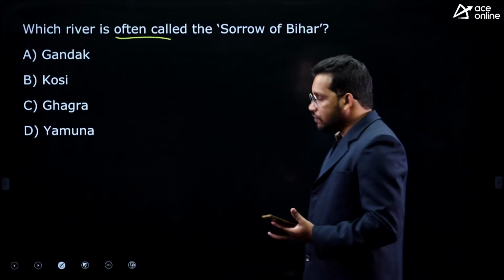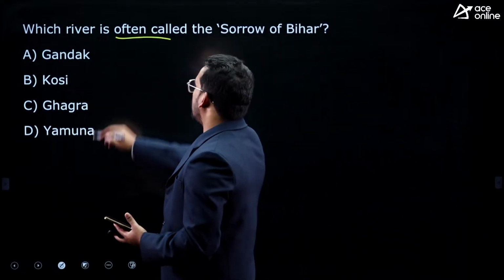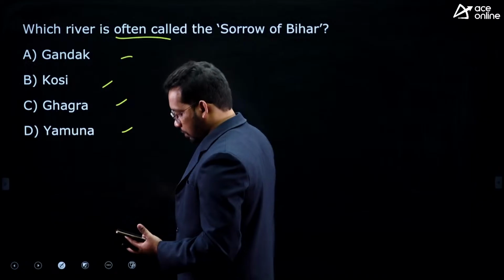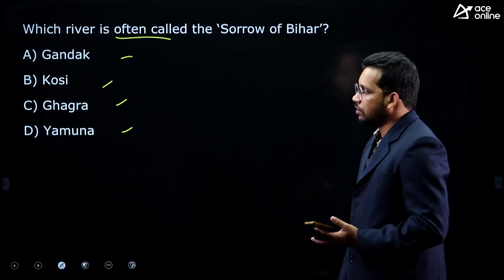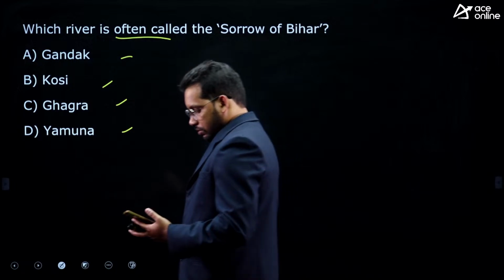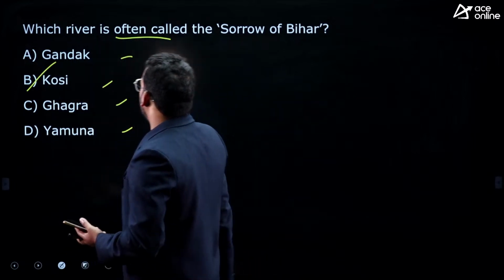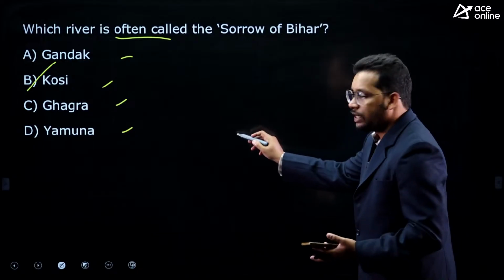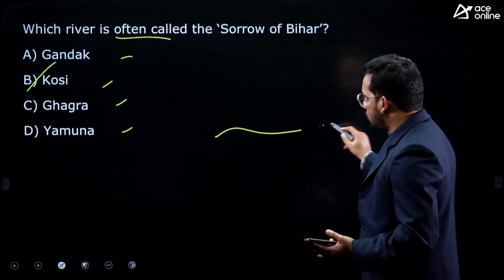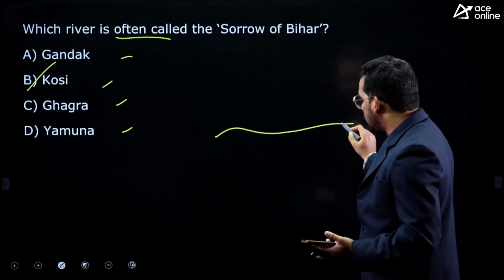Among the rivers, which one is called the Sorrow of Bihar? Gandak, Kosi, Gagra, Yamuna. This NCERT question you should know: Kosi is the river, Sorrow of Bihar. Why? Because most of the rivers, Kosi as well as Damodar, change their course.